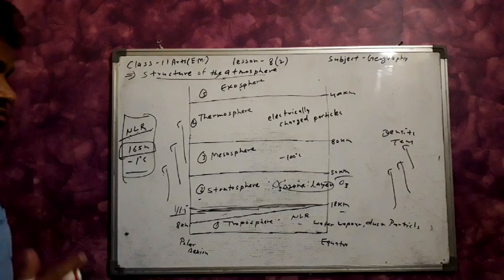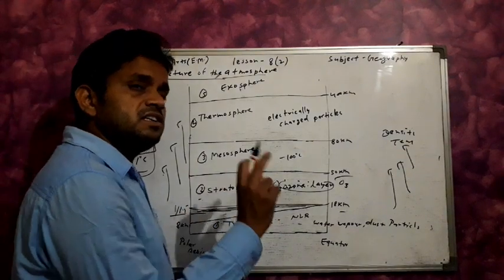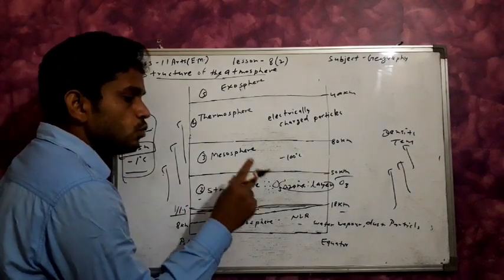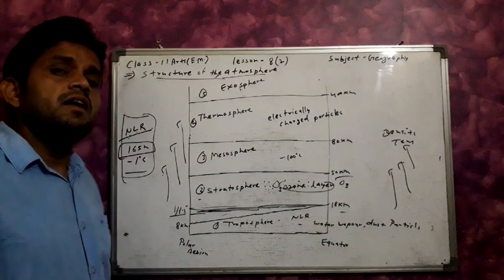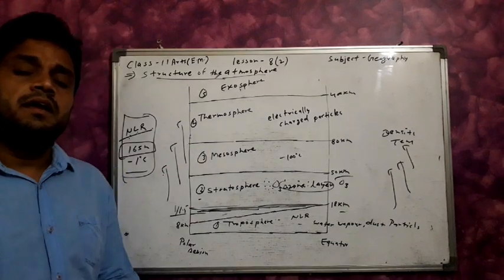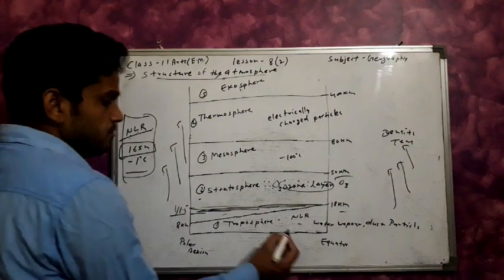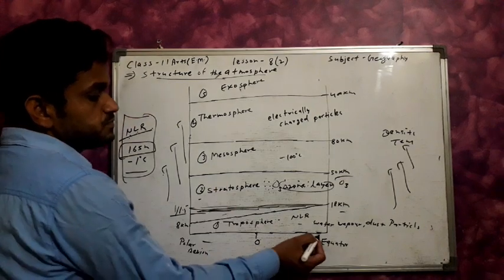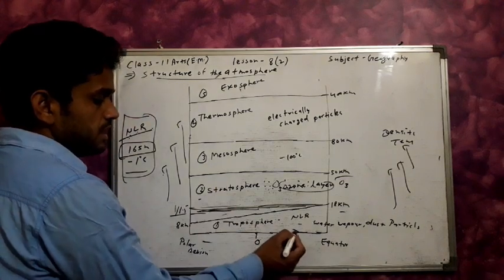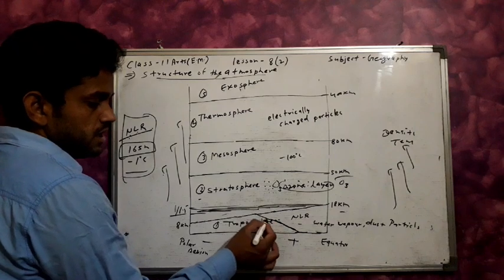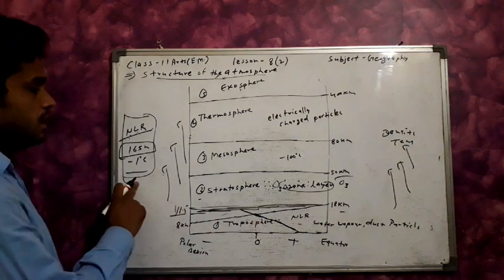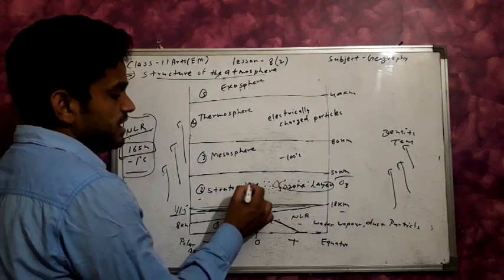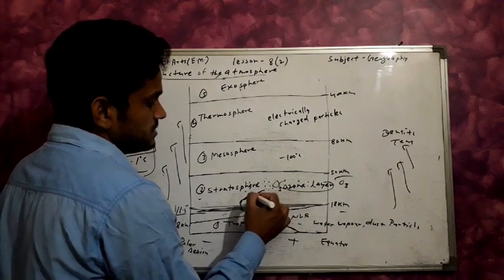In the stratosphere the temperature is equal, but in the part where the ozone layer is found, 20 km to 35 km, the temperature increases. In the troposphere, temperature decreases according to the normal lapse rate. Clear? In the stratosphere the temperature is equal, but where the ozone layer is found, it increases.